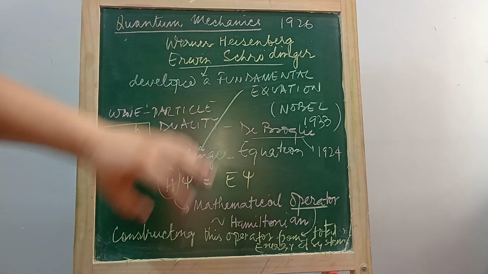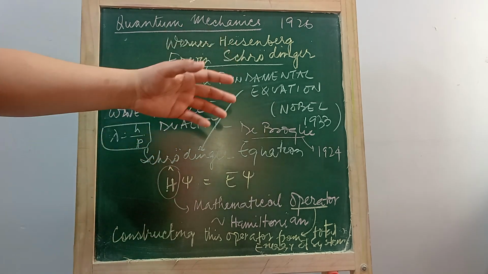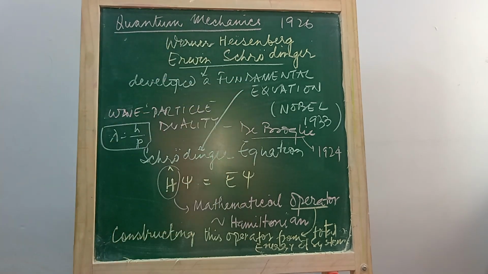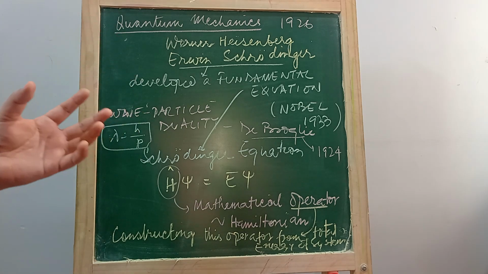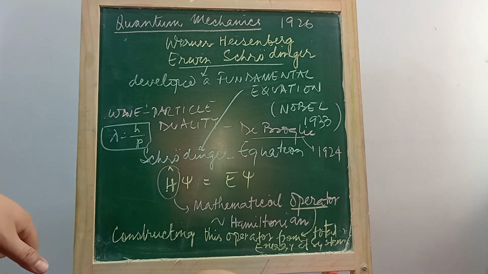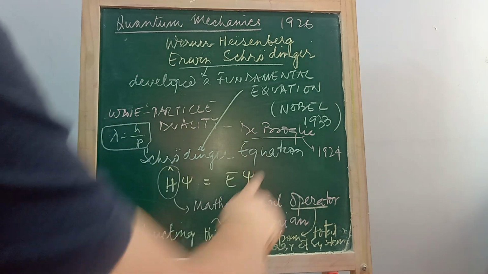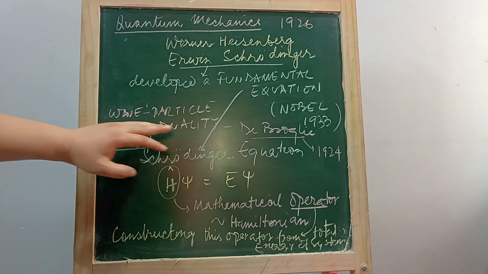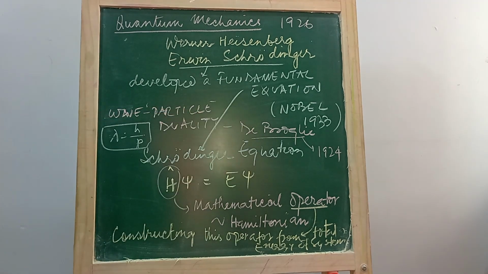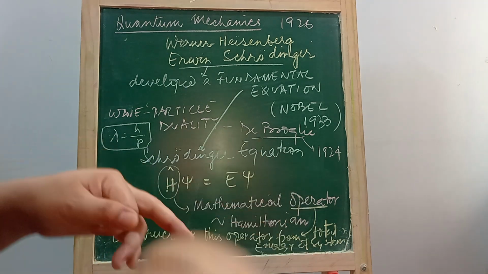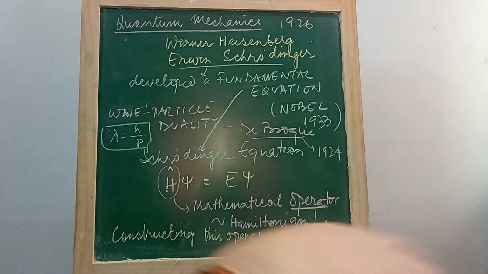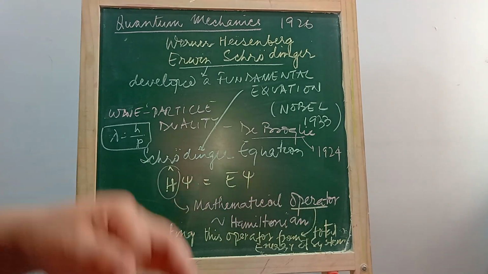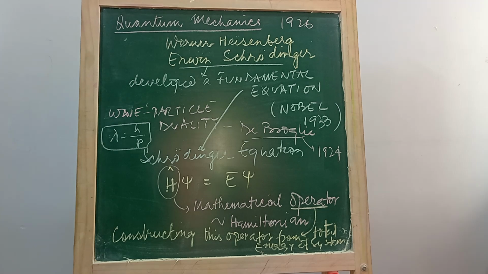While proposing the Schrodinger equation, he considered the wave particle duality given by de Broglie and Heisenberg's uncertainty principle. It says that it's impossible to calculate precisely both the position and the momentum of objects, especially microscopic objects like electrons, at the same time.